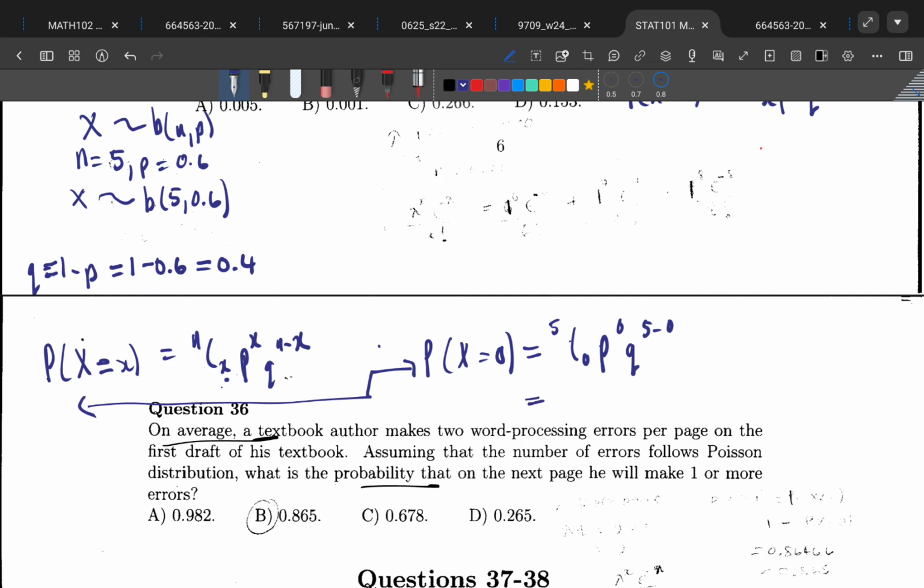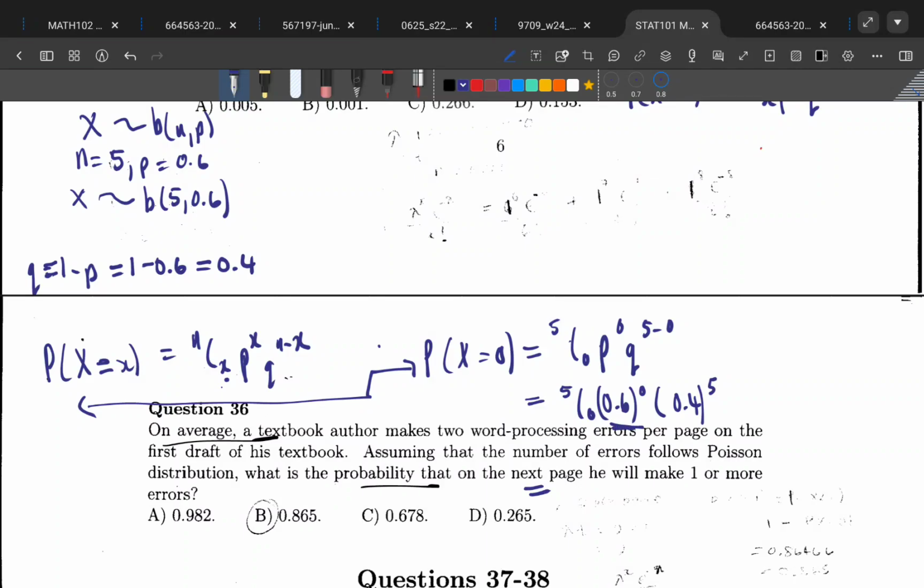Now we're just punching in the calculator and getting our solution, and we would be done with this one. So it will be 5 choose 0. And what is our P? 0.6. So 0.6 to the power of 0, multiplying Q, which is 0.4, and 0.4 to the power of 5. Then we can just put our solution. Of course, if you punch in your calculator, you say 5, then for choose, you say second function, 5 choose 0. So 5 choose 0, I get 1.